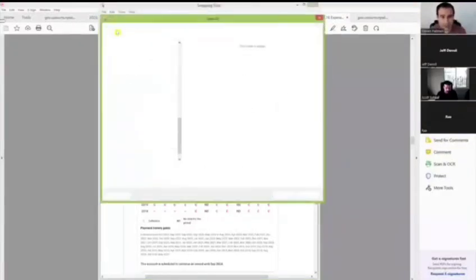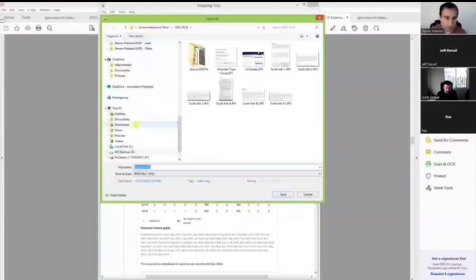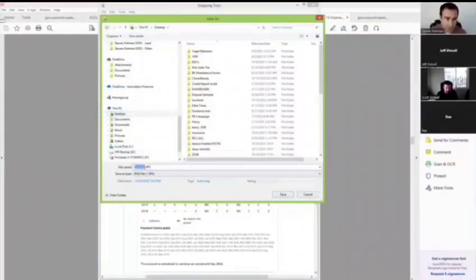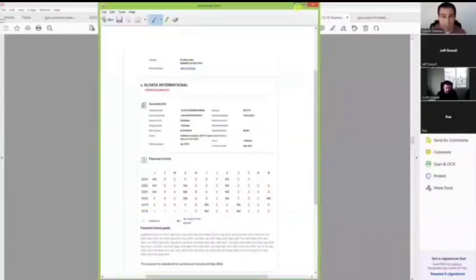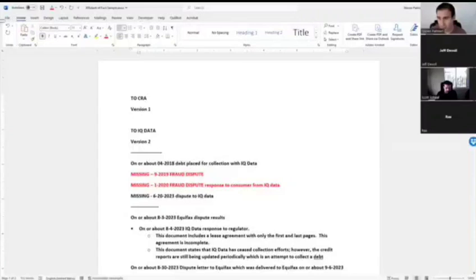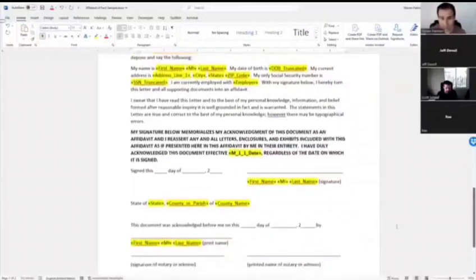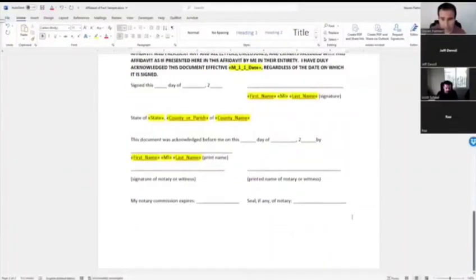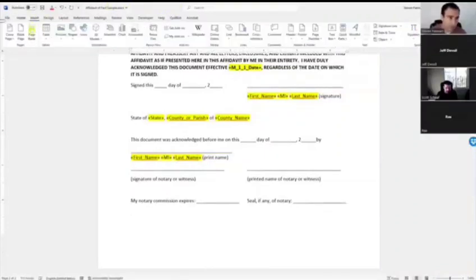File, save as. We'll save this to the desktop really quick here. We'll just put, we'll put hearing one. Obviously, we're doing this on the fly, real time, live, and censored for you guys. But what you can do here then is, you want to do this for all disputes actually. And where you put it is kind of up to you. I'll just say we'll put it maybe insert page break.